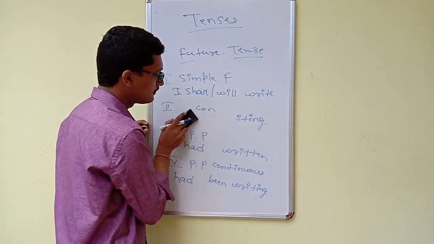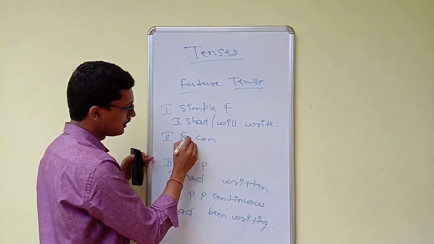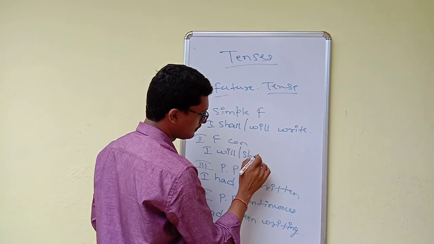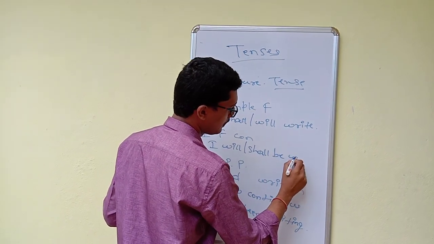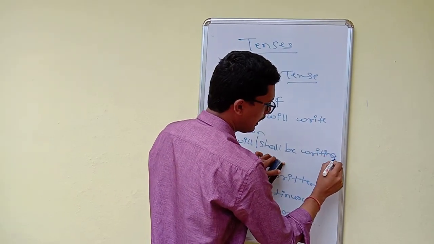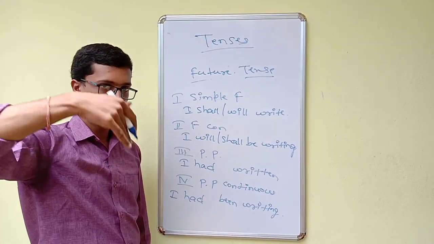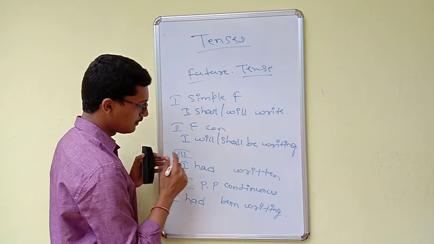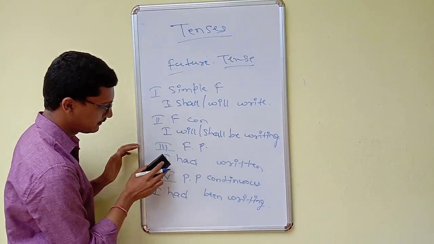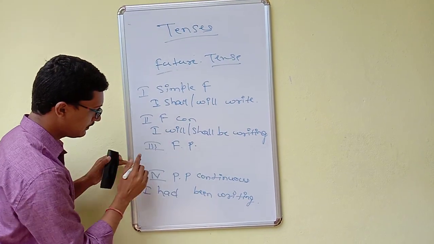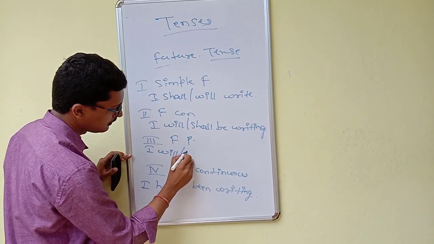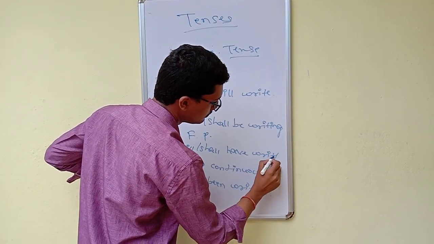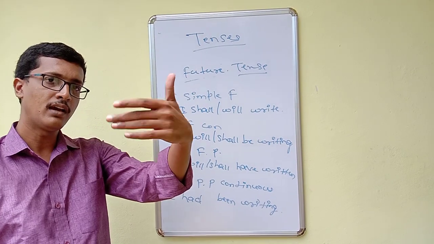In a similar manner, future continuous: I will or shall be writing. So I will be writing tomorrow, maybe this time or maybe that time, whatever it may be, I will be writing. So future perfect: I will or shall have written.